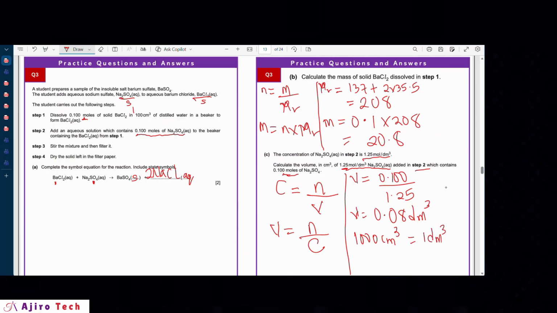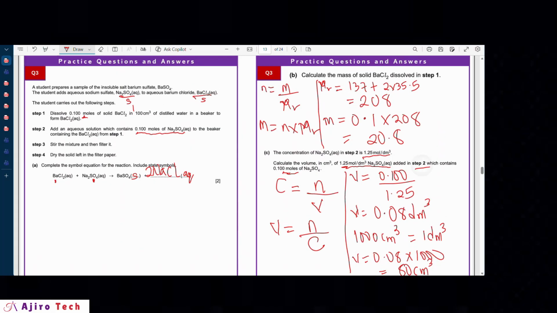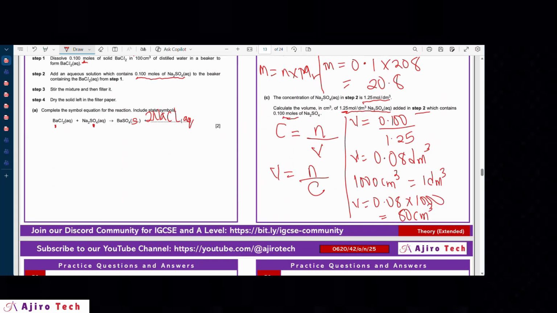Therefore, V will now be 0.08 times 1000. All right, and that should give us the final answer, which the calculator is going to give us, 80 centimeter cube. All right, and that's how to solve that particular question.